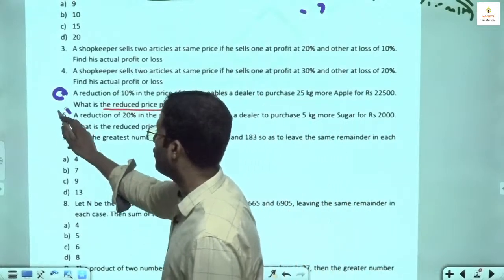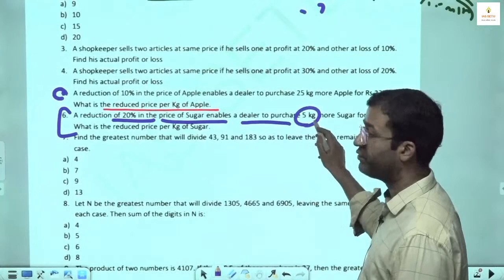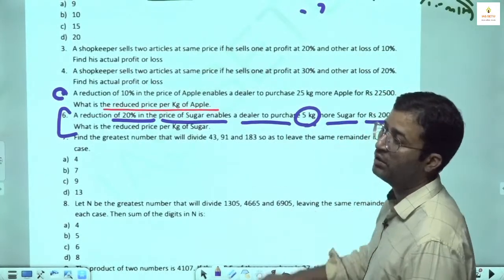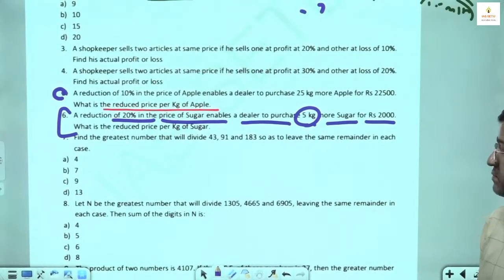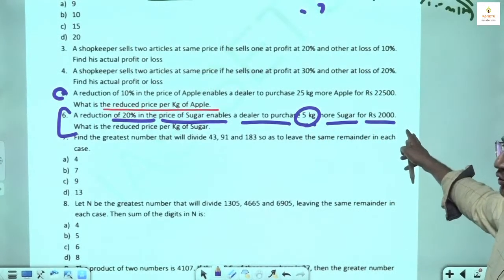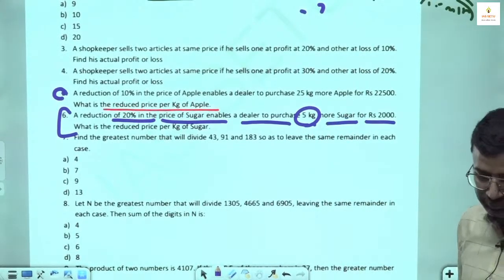A reduction of 20% in the price of sugar enables a dealer to purchase 5 kg extra sugar in rupees 2,000. So what you do, you find 20% of 2,000 and equate that with the price of 5 kg.